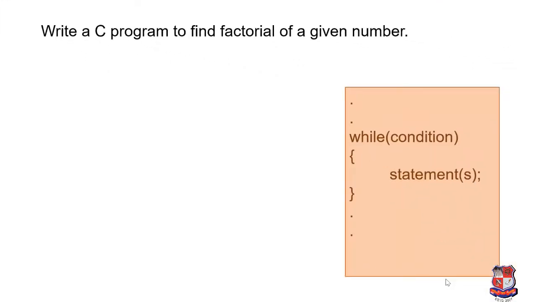Now we'll discuss one more example related to the while loop, and this example is: write a C program to find the factorial of a given number. Okay, so first thing is how we can find the factorial. It is a mathematical concept. We always know that we write n factorial. So how can we find the value of n factorial?